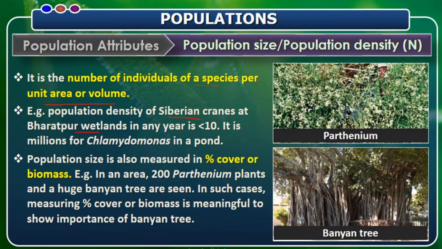It is millions for Chlamydomonas in a pond. When we compare a microorganism with that of a bigger organism, usually its number decreases, its density decreases when compared to the microorganism. So population size is also measured in percent cover or biomass.